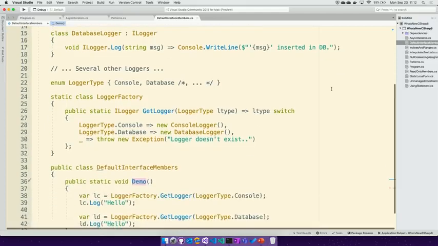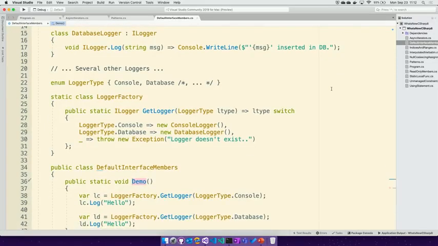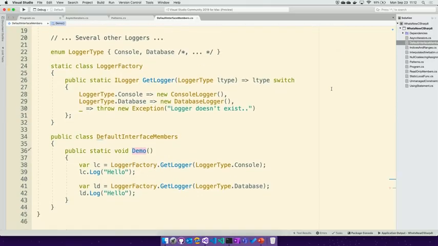Now, I have added a logger factory where we can take the constant of an enum of which kind of logger you want to create, and I'm just going to return one of those. If one doesn't exist, then we throw an exception. Note that it's using that same pattern matching again, so we can use that in other scenarios such as this, where we're doing a form of dependency injection.